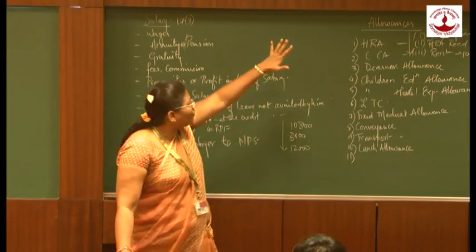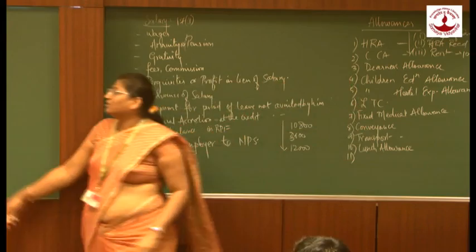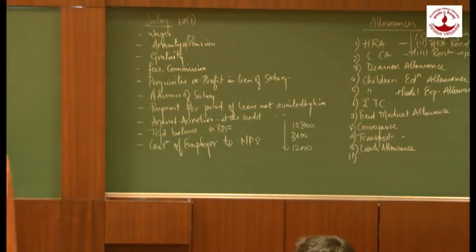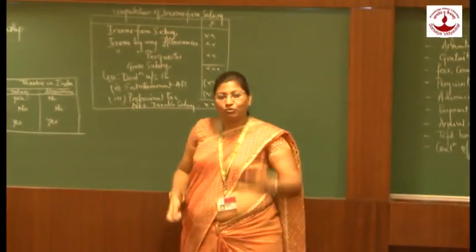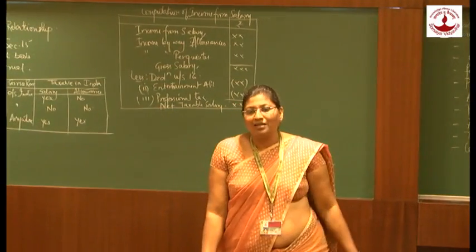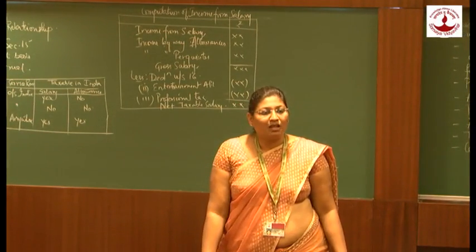The summation of all the allowances will give me income by way of allowances. So we have got 2 things: income from salary, and second, income from allowances.